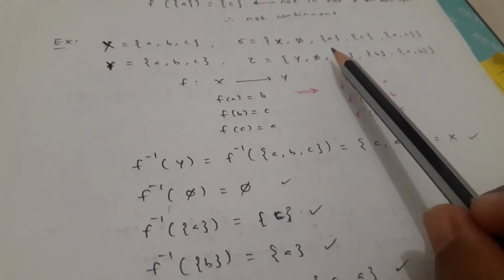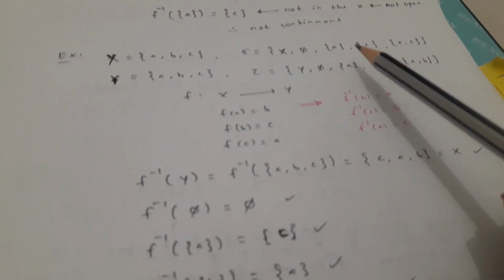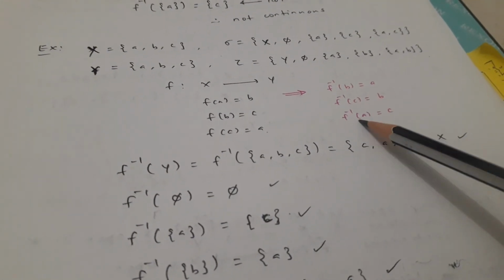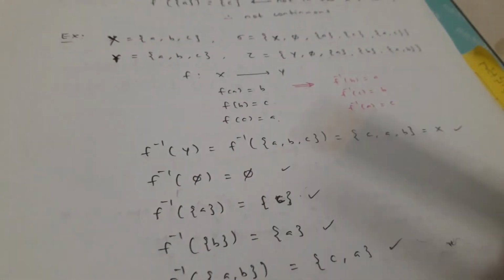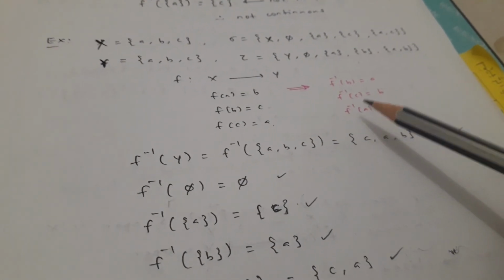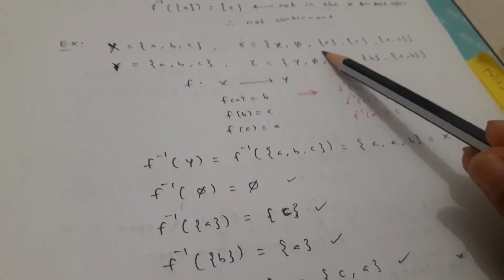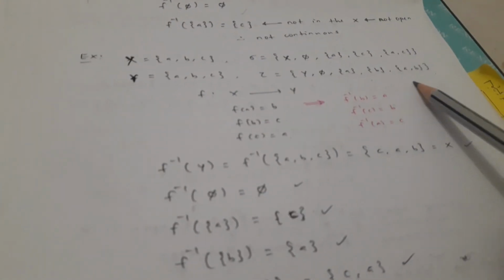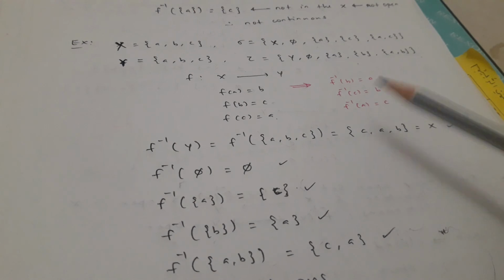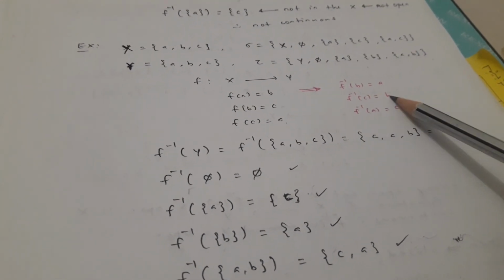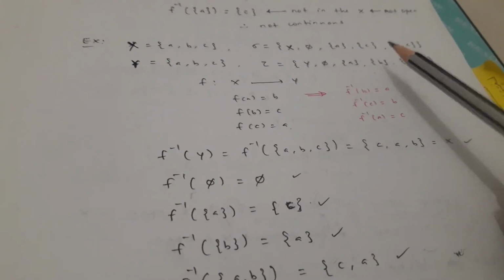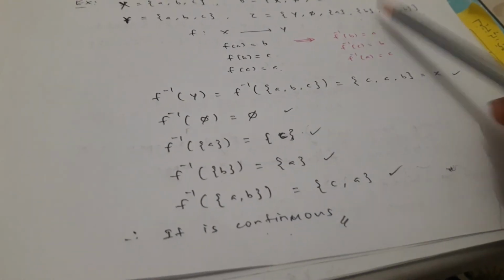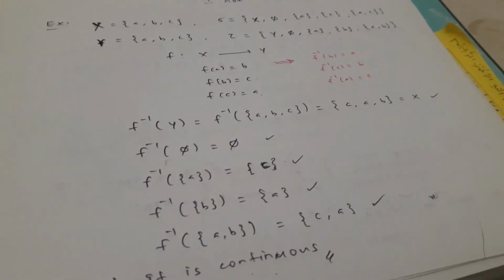F inverse of empty will be empty. F inverse of {a} will be {c}, that is there, so it is okay. F inverse of {b} is {a}, so that is also there. Similarly, f inverse of {a, b} will be {c, a}, which is also there, therefore it is continuous.